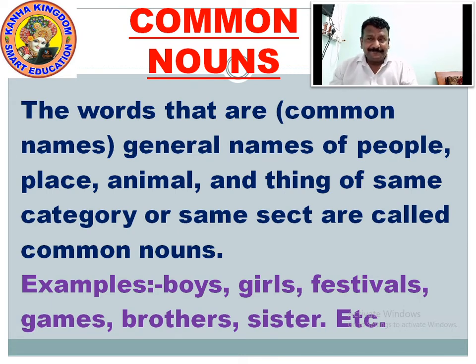So commonly addressed names are festivals. Now let's see the common games: kabaddi, cricket, football, kho-kho, hockey. Everything is common. So games, when you talk about them, are common, right?